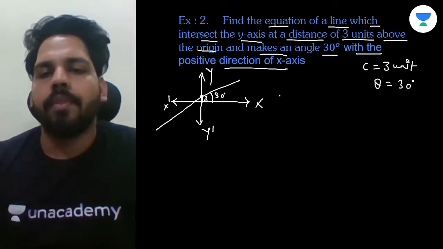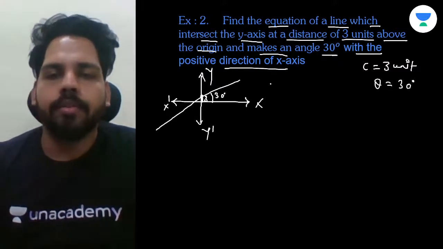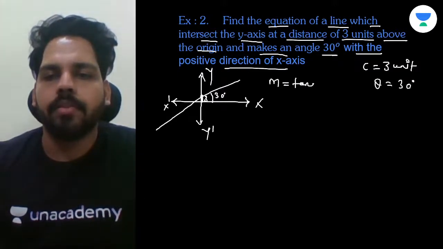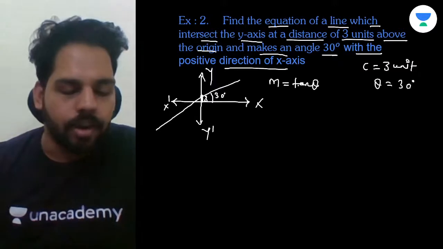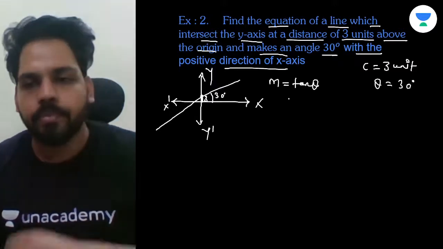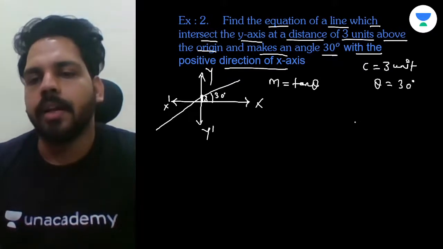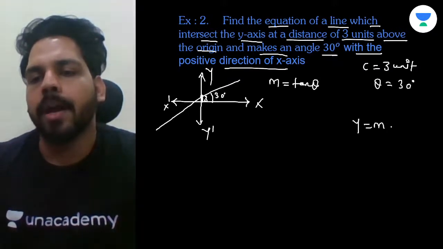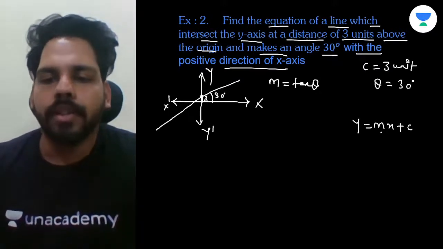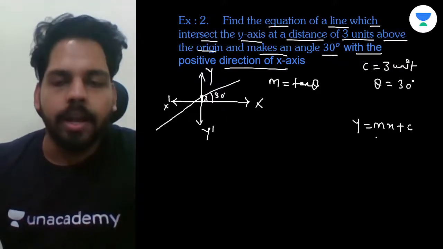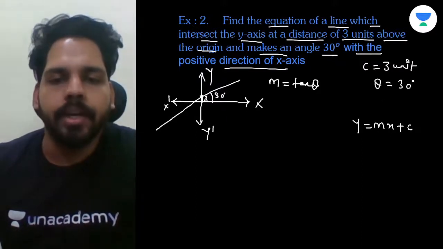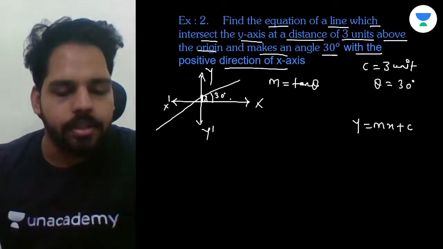So first of all, slope m is equal to tan theta only, right? Because to write the equation, we need y is equal to mx plus c. We have the standard equation y is equal to mx plus c, but for this we need the slope. So slope is m equal to tan theta, and theta they have already mentioned is 30 degrees.